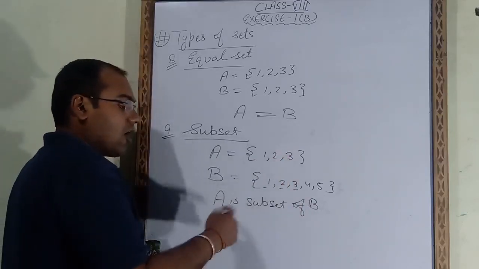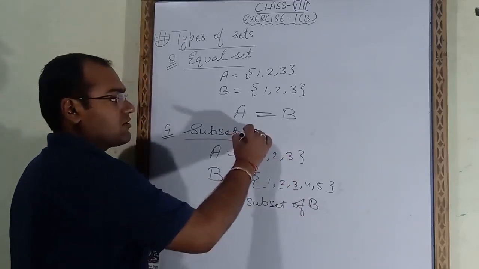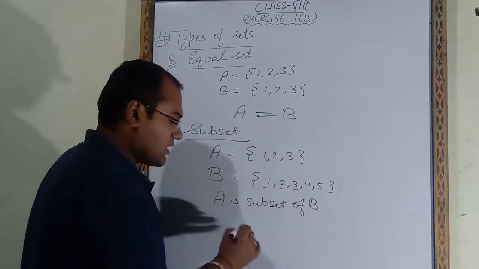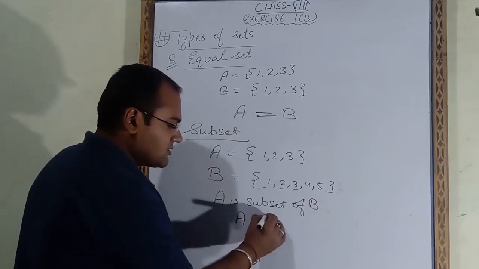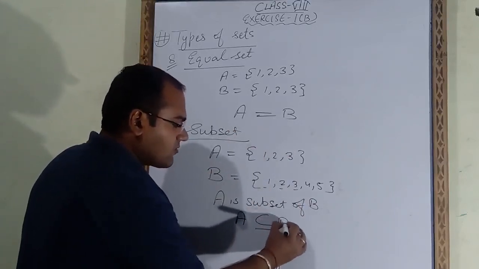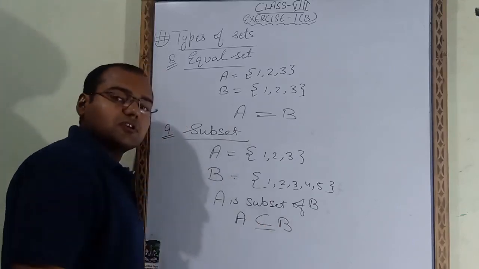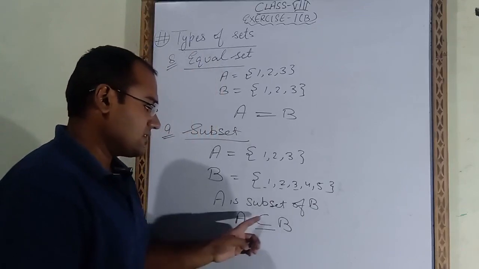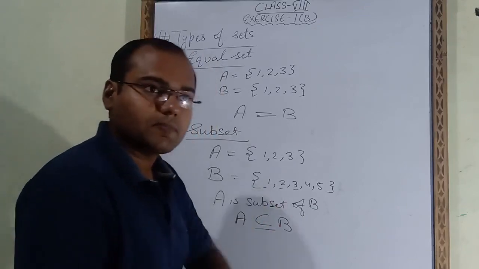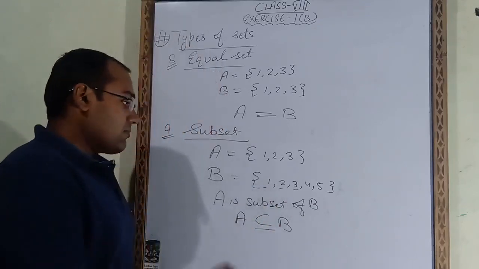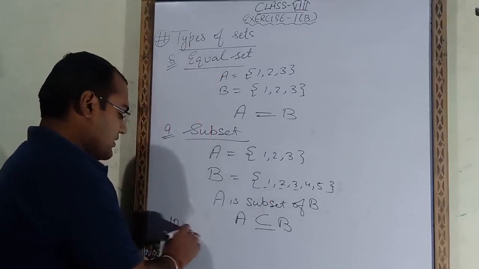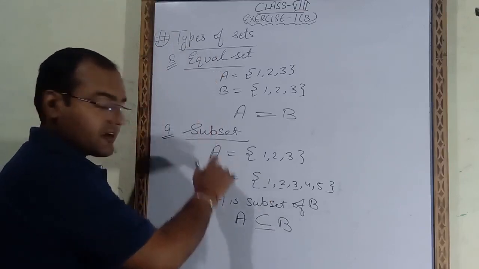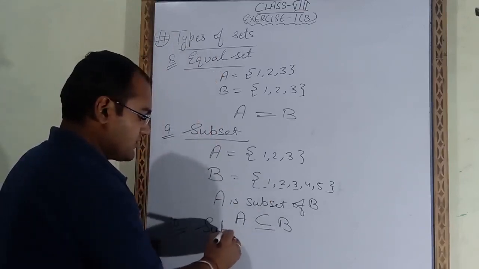So how do we represent this subset? To represent the subset we have to use a symbol like this. A is a subset of B. This is the symbol for subset. So how will we read it? We will read it as A is a subset of B. One more type of set is there. This is subset. Next one is superset.